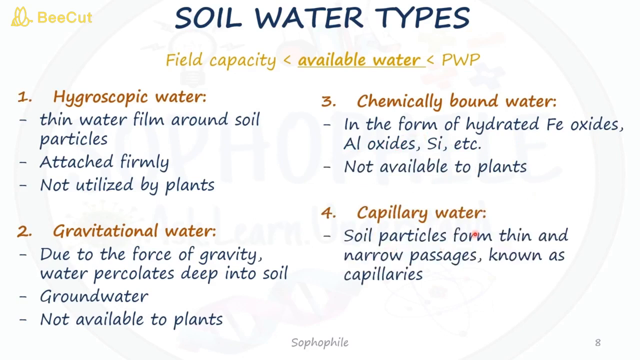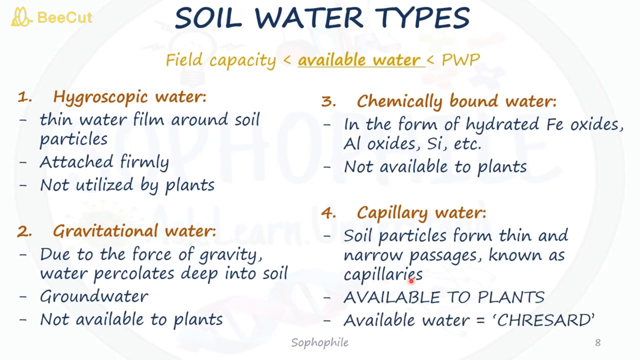Then the fourth is capillary water. When soil particles form thin and narrow passages, they are known as capillaries. This is the only type of water available to plants. This available water is also known as tressard.